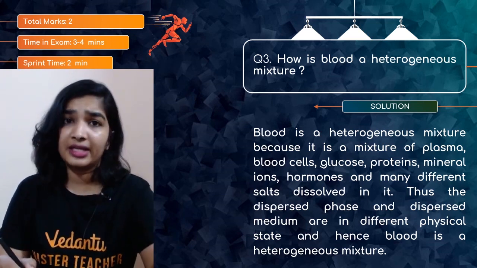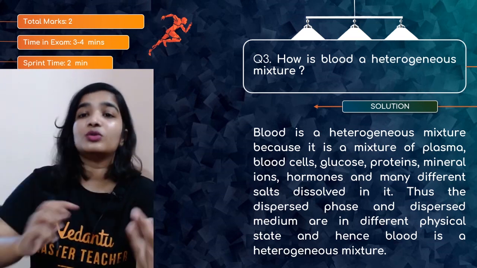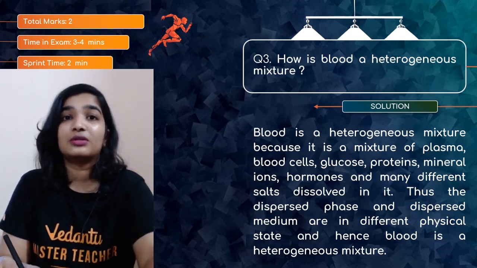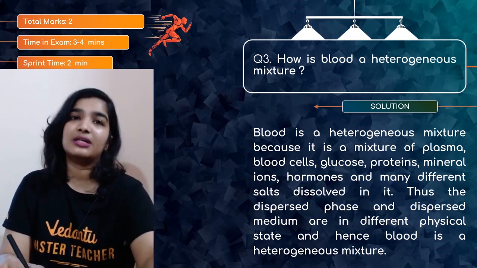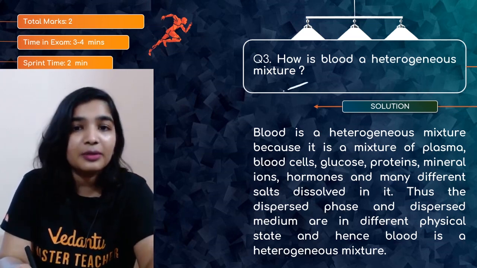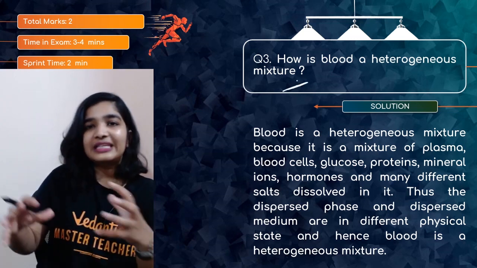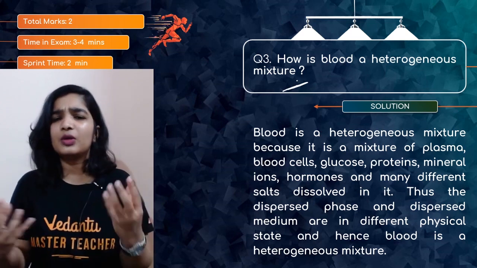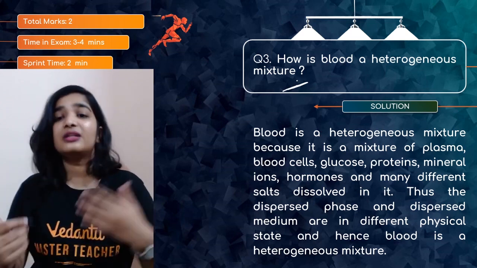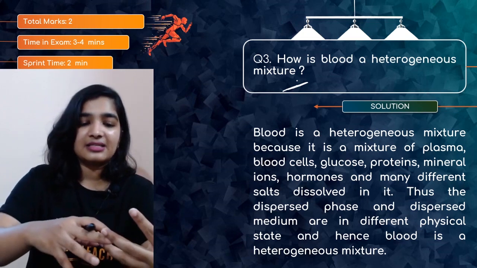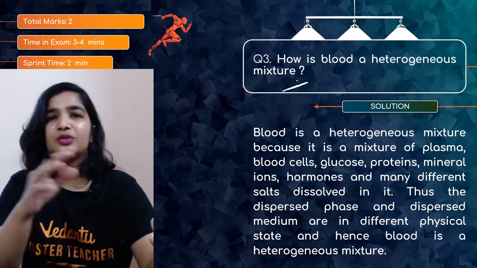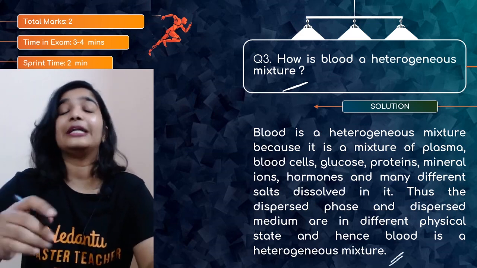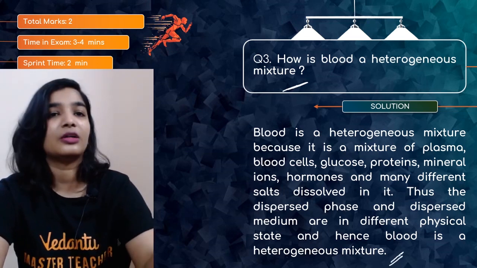It contains oxygen, glucose, RBC, WBC, plasma, proteins, minerals, hormones, and so many different salts dissolved in it. Of course it is not a pure substance, because among these different components like glucose and proteins, you cannot expect those bondings. As they are in different physical states, there is a dispersed phase and a dispersed medium. So blood is a heterogeneous mixture, it is not homogeneous and it is not a pure substance.